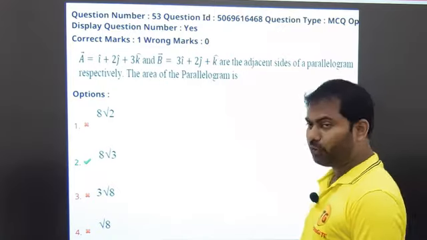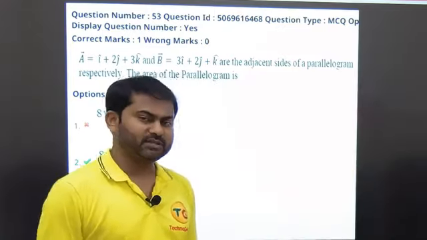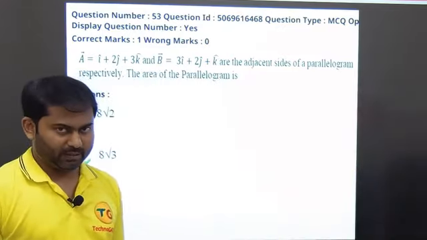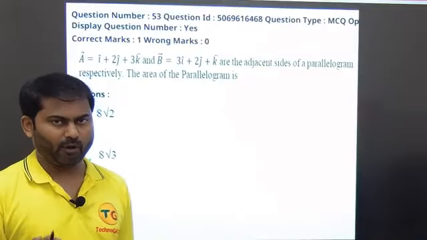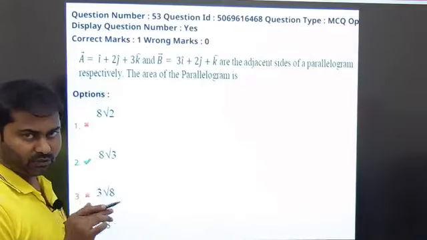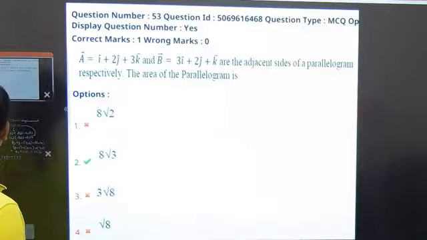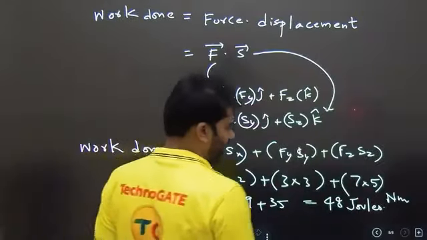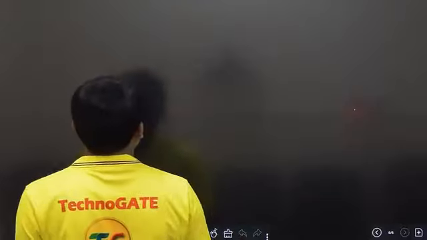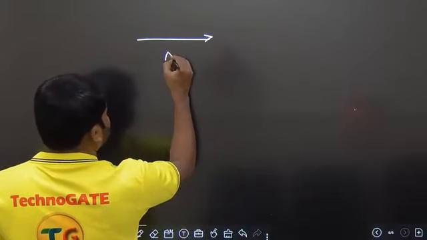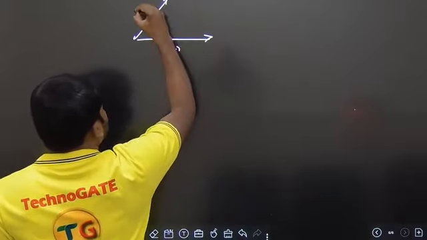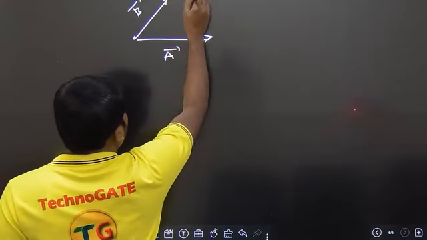If you have the two adjacent sides of a parallelogram in vector form, then we know the formula for the area of the parallelogram. Let me give you the one. So if you have two vectors, this is the A vector, this is the B vector, it is like this.